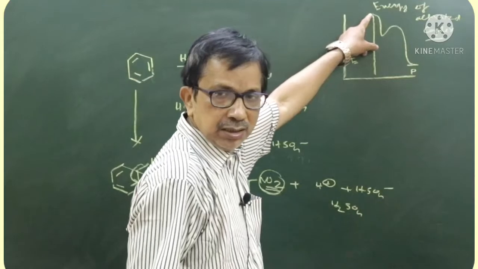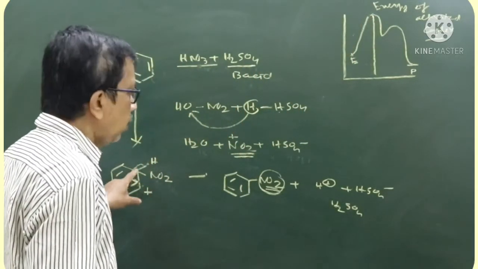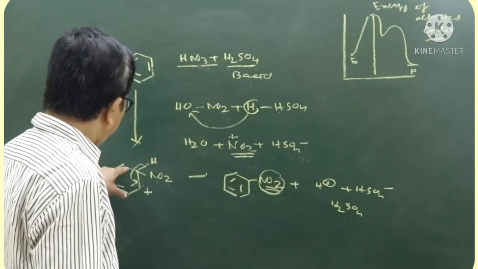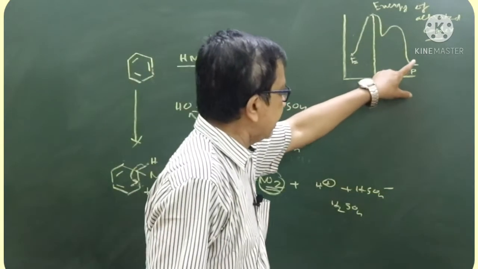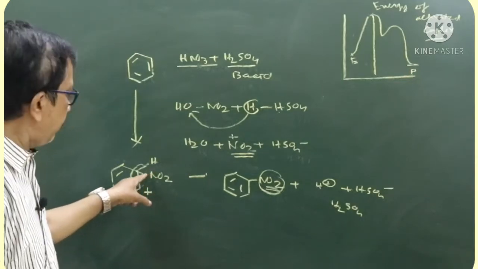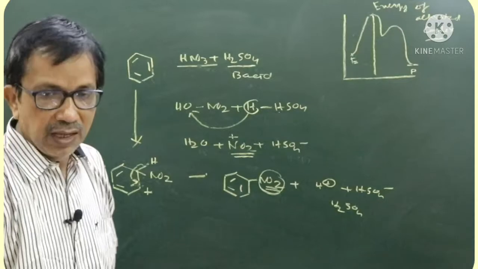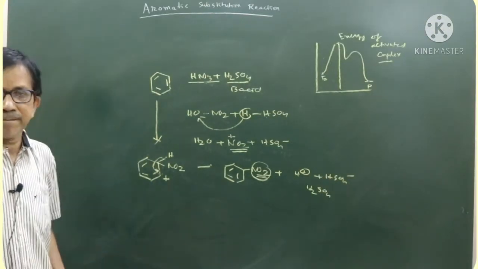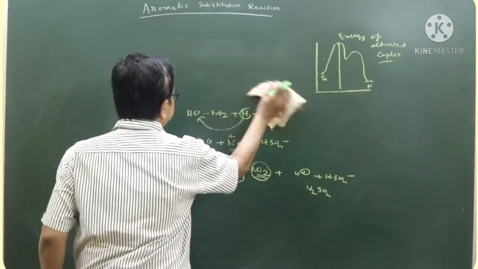This is the activation energy for the formation of the intermediate. When H is replaced by NO2, so much energy is liberated, which necessitates the reason why the intermediate is formed. Because the energy of the product is less than that of the reactant, the intermediate is formed first, and later H is replaced by NO2. Now, think of the case of your sulfonation reaction. Sulfonation reaction is carried out